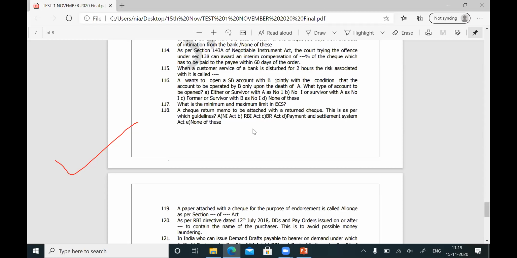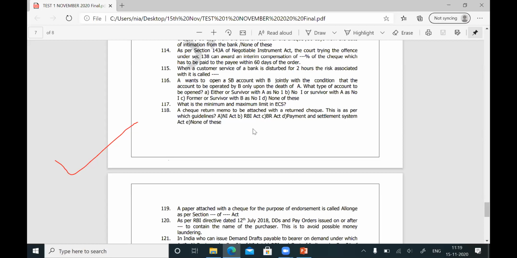Question 119. A paper attached with a check for the purpose of endorsement is called allonge. On the back of the check, endorsements are written. If the space is not sufficient, the customer will attach another paper along with the check, that is called allonge. If they ask that, you should be able to write allonge, A-L-O-N-G-E. So where is this allonge defined?